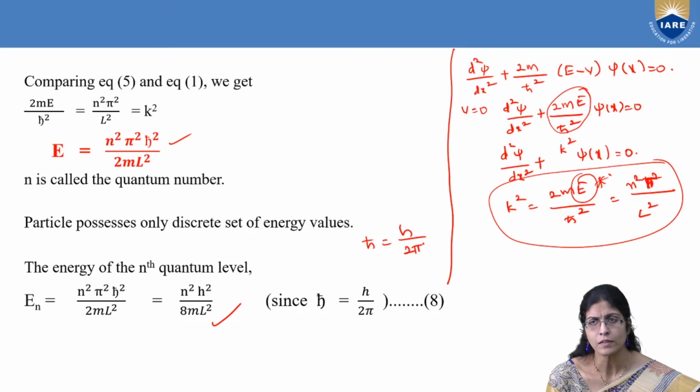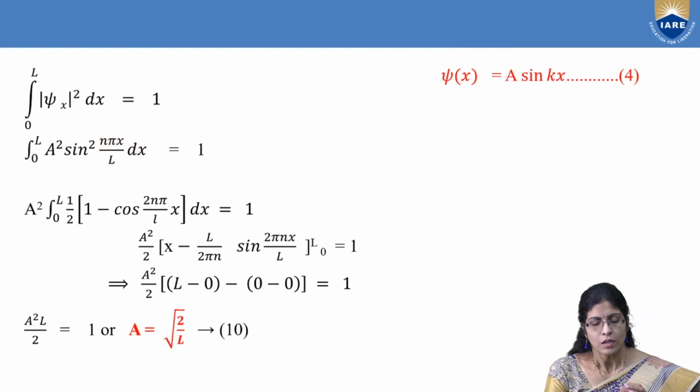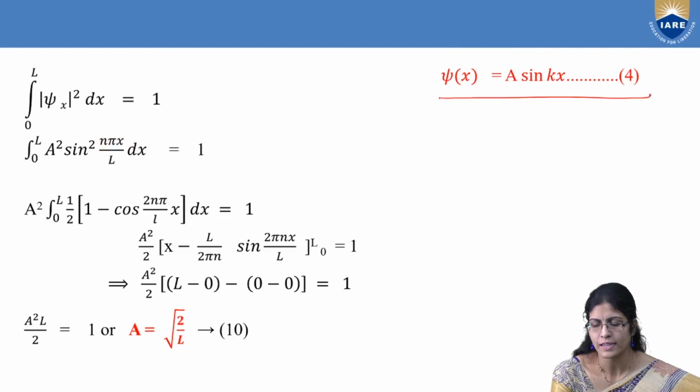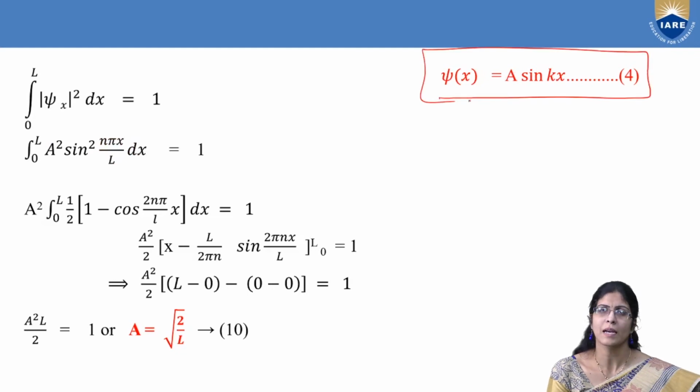It is a set of energy values which is very discrete, and you can quantize them according to the principal number by taking n is equal to 1, n is equal to 2, n is equal to 3, and so on. Okay, I'll describe this in another 2 slides ahead, more in depth. Now still I am not satisfied with psi, because I am still having A. What is this A? In order to get this A, I apply the tool of normalization condition.